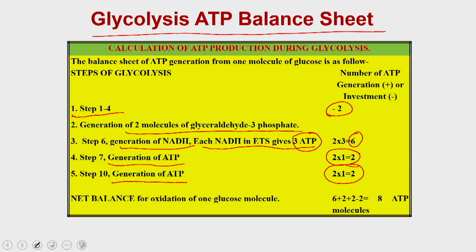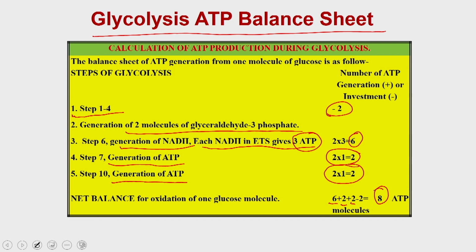If you take a single molecule of glucose, what you have generated is 6 plus 2 plus 2, which is 10, and the 2 ATP molecules you have consumed in the initial 4 steps. So that you are activating the glucose, and that is the consumption. So at the end, when one glucose molecule is getting oxidized in glycolysis, you are generating 8 molecules of ATP.